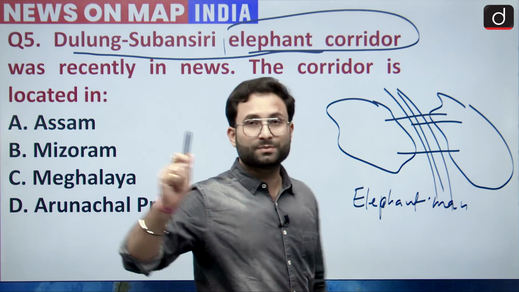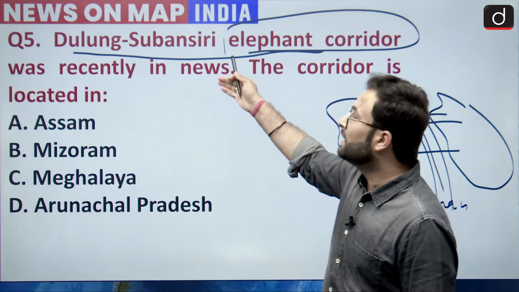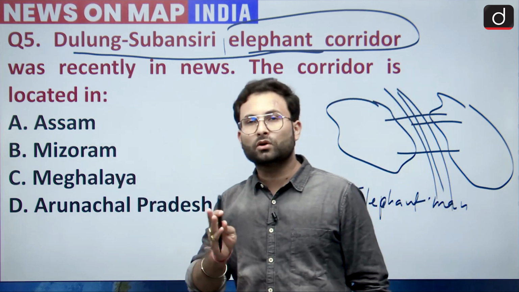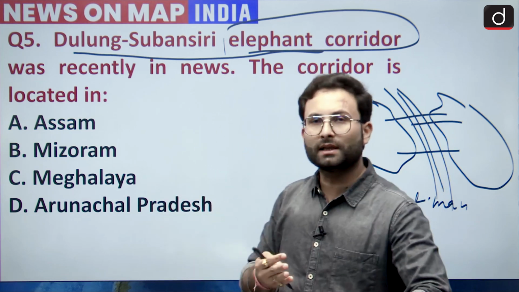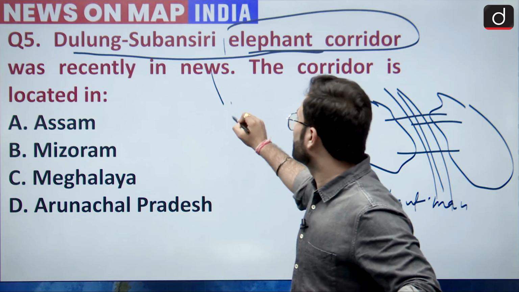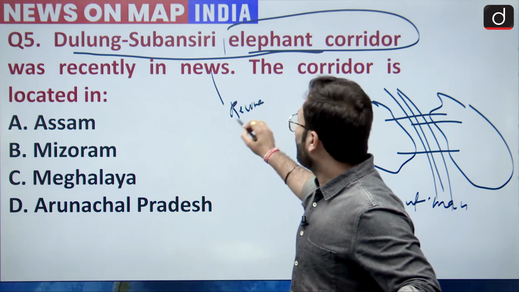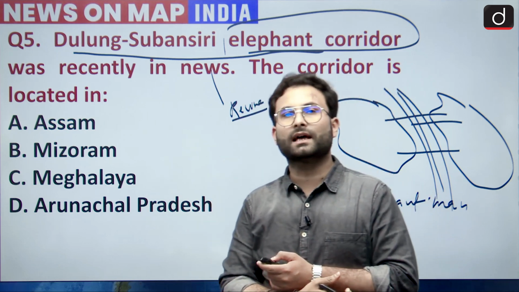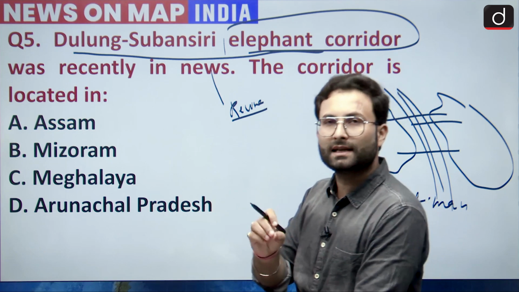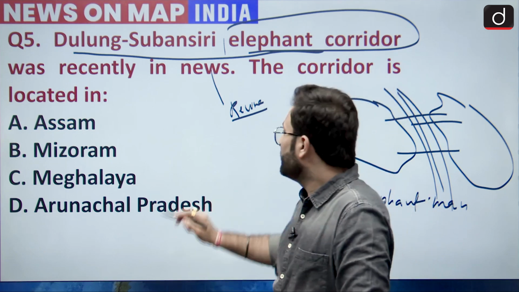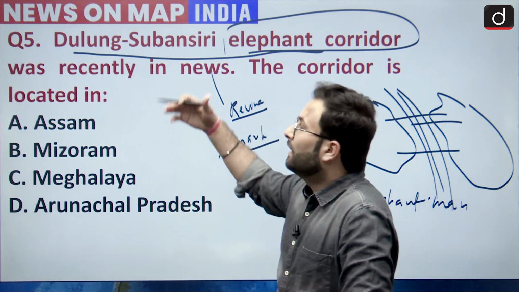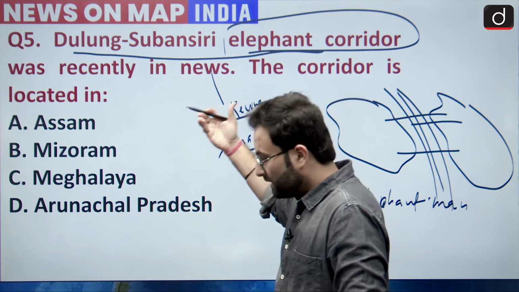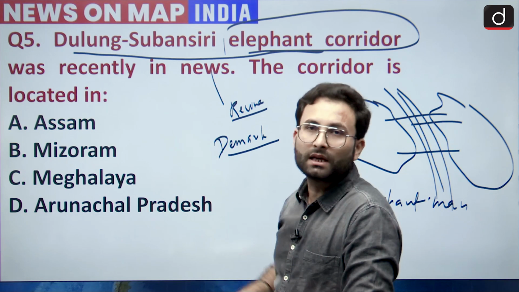When we are talking about this particular corridor, that is Dulung-Subansiri, this is an existing corridor, but because of certain reasons it has not been used by the elephants, and now we are trying to revive it, and that is why it was in news. The central government has given direction to the Assam government as well as the Arunachal government to demarcate the locations, so that they can go for the assessment and commissioning of this particular elephant corridor.